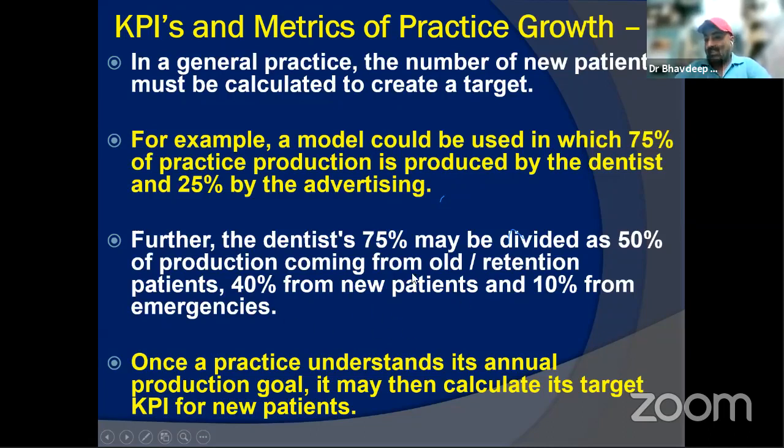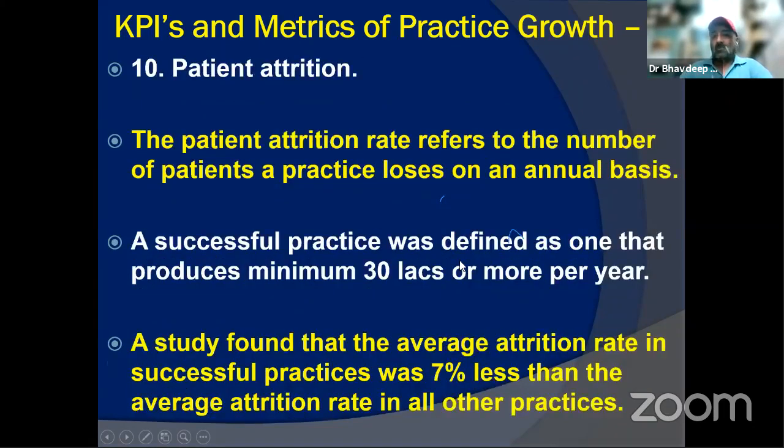Once you understand your annual production goal, similarly you can calculate your KPIs for the patient. Then the patient attrition rate, the number of patients you lose on an annual basis. I mentioned in a previous KPI also your churn rate. If the churn rate is less than 20%, you're doing actually good. That was one of the first slides today.